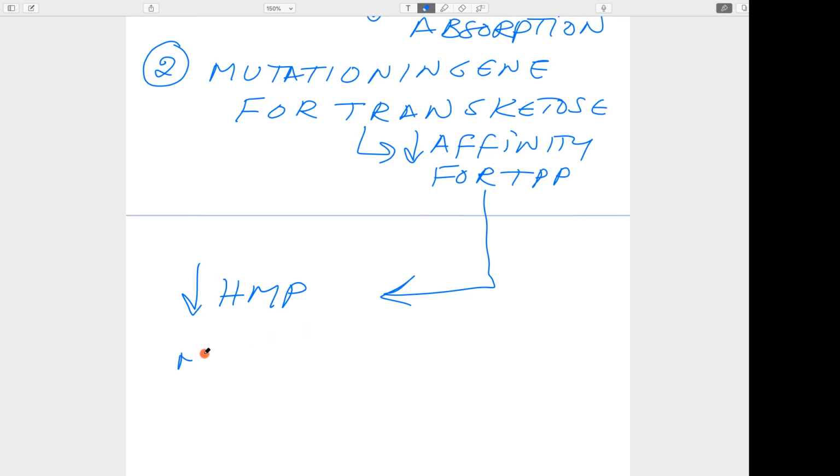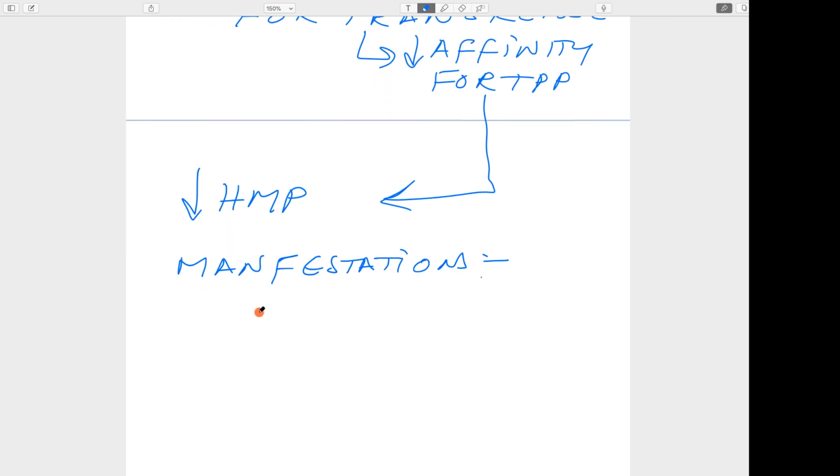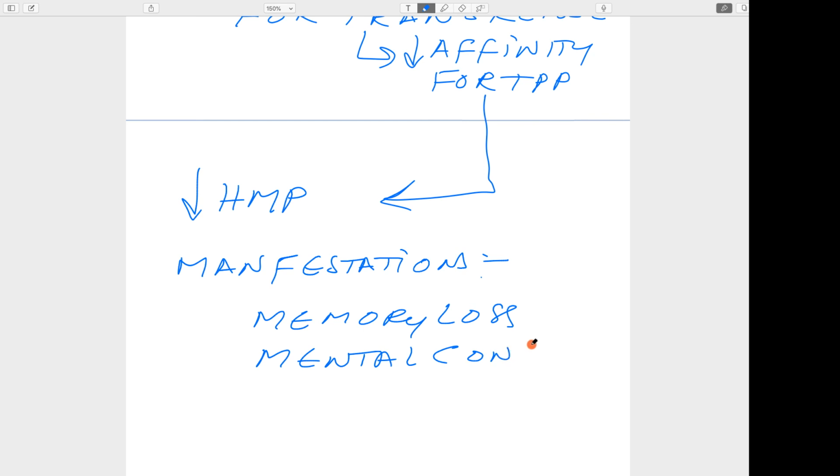Briefly, we talk about the manifestations of this disease, this syndrome: memory loss, mental confusion and partial paralysis.